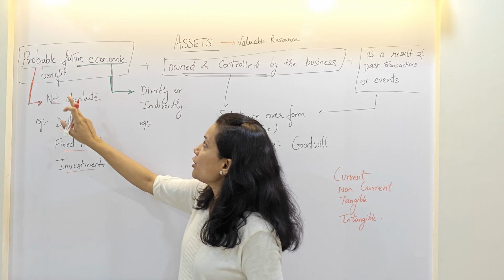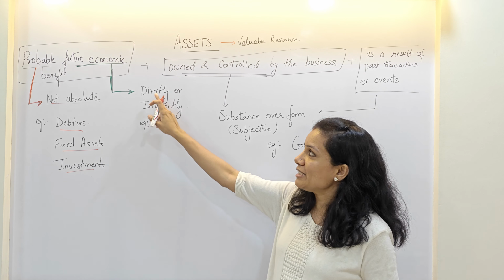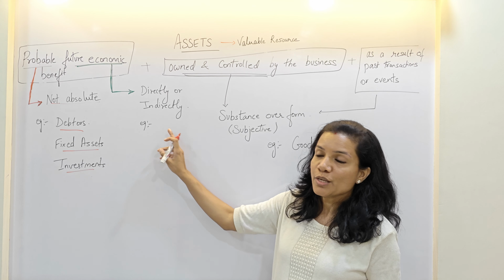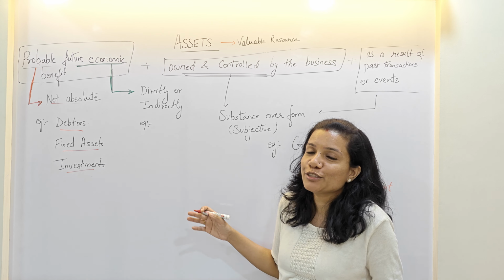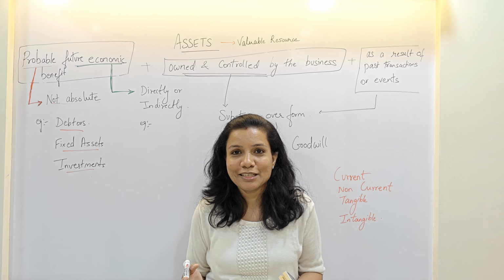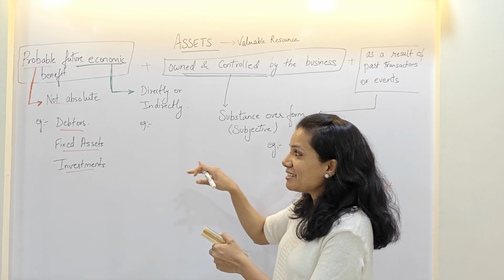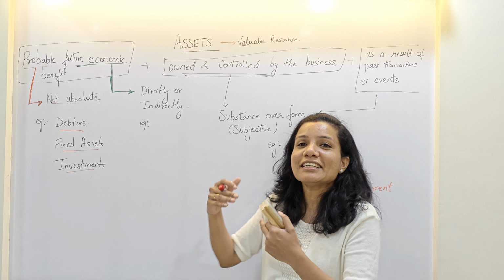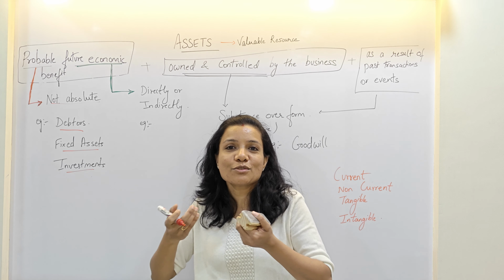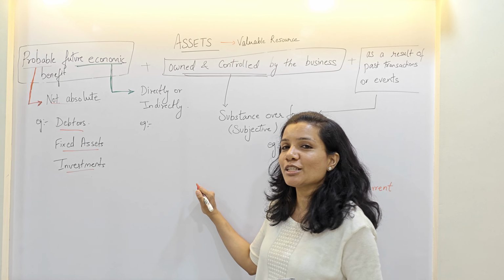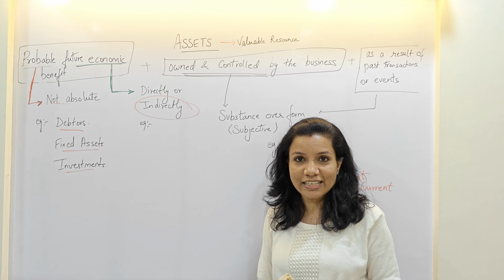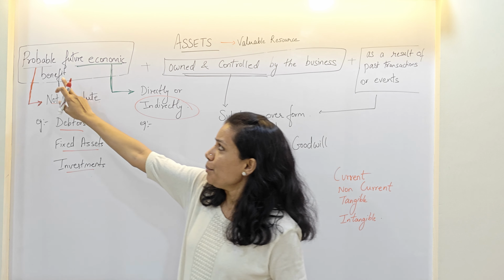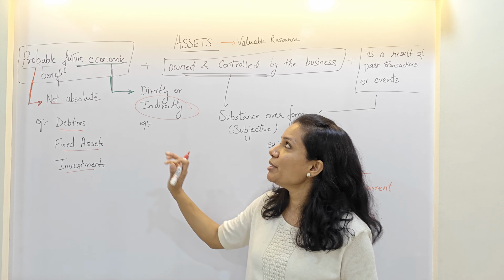Next, future economic benefit. Now this benefit could be direct or indirect. So for example, again same example, this whiteboard by itself is not generating any income for me. So this will generate income when I teach, when I write something here and teach my students, the tuition fees will be received by me. So this particular asset is giving me a benefit, but the benefit is indirect. So probable future economic benefit.